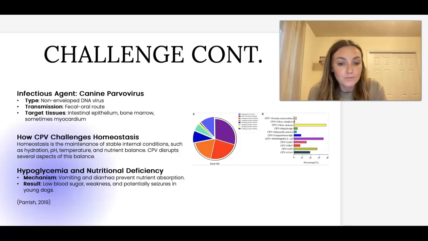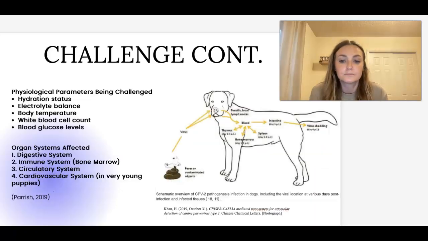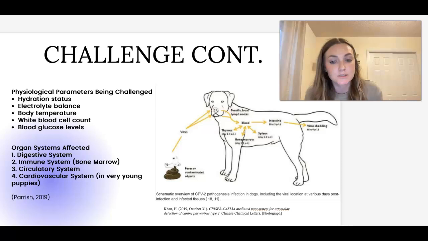The example graph below me on the side shows different variants of CPV and the number of infections collected from a certain study. CPV significantly challenges several key physiological parameters that are essential for maintaining health and homeostasis. One of the most immediate concerns that we see other than nutrient uptake is hydration status, as severe vomiting and diarrhea can lead to rapid fluid loss and dehydration.